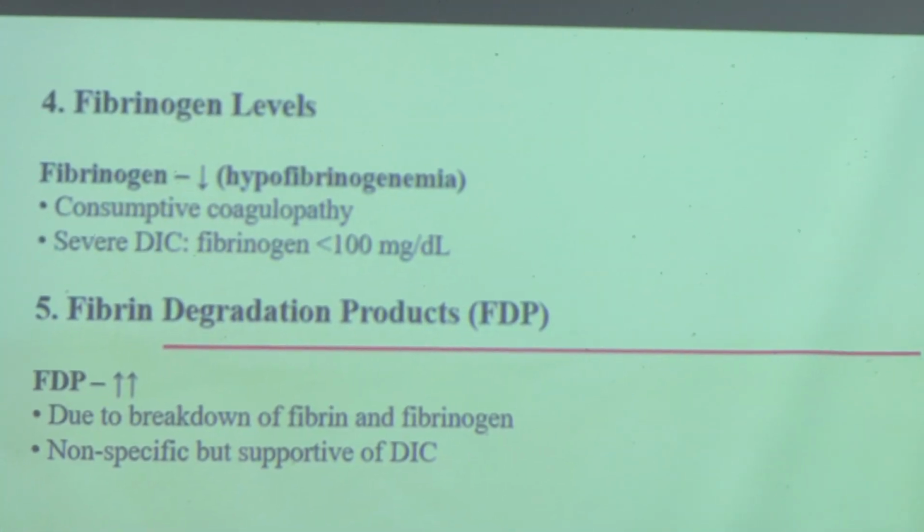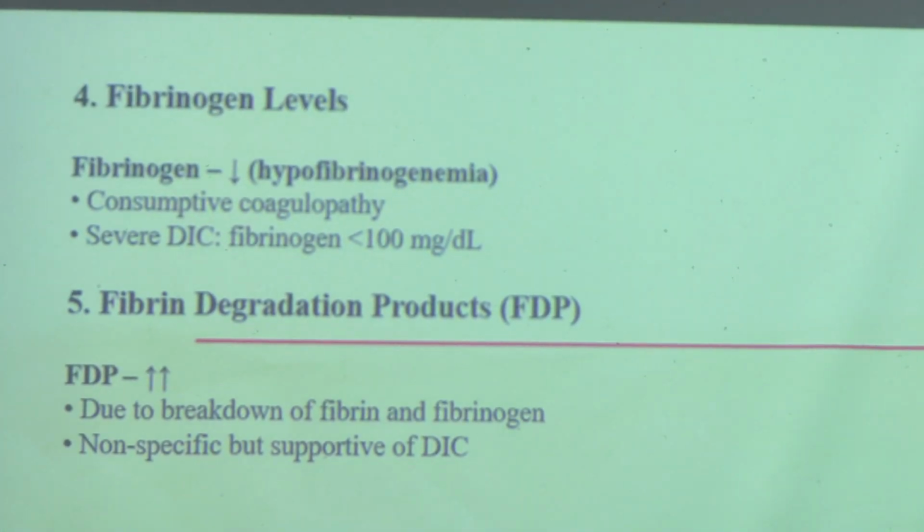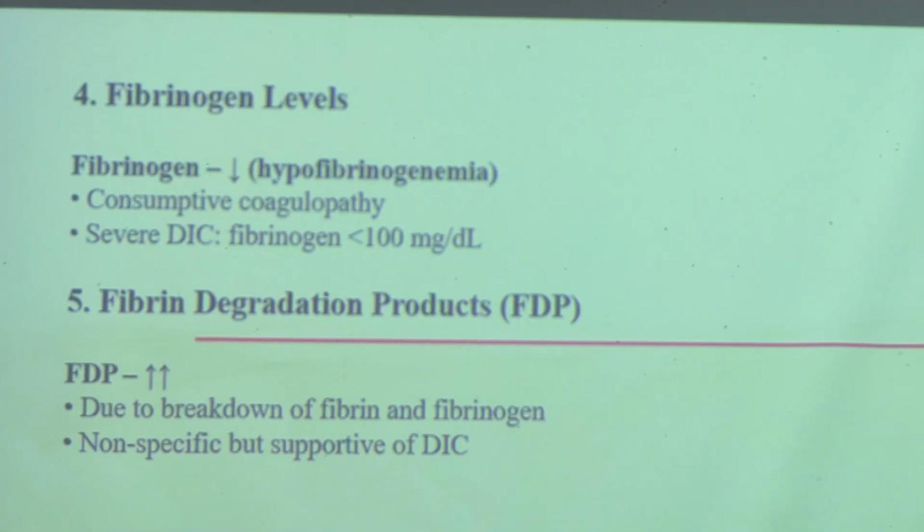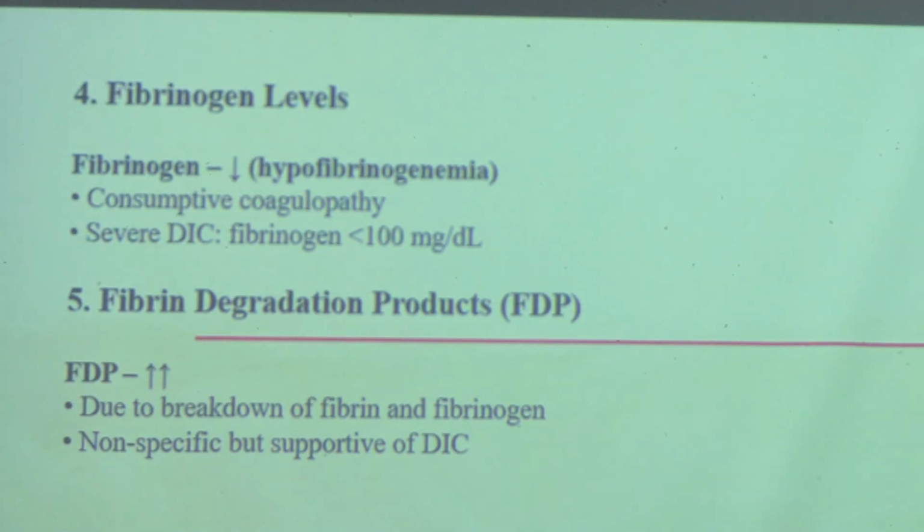So what will happen to fibrinogen levels? Fibrinogen is one part of the coagulation system, so like other coagulation factors, fibrinogen will also get consumed. So fibrinogen will become low in DIC. And FDPs will get increased due to increased breakdown of fibrin and fibrinogen, so a patient of DIC will have high FDPs. It is non-specific but supportive of DIC.